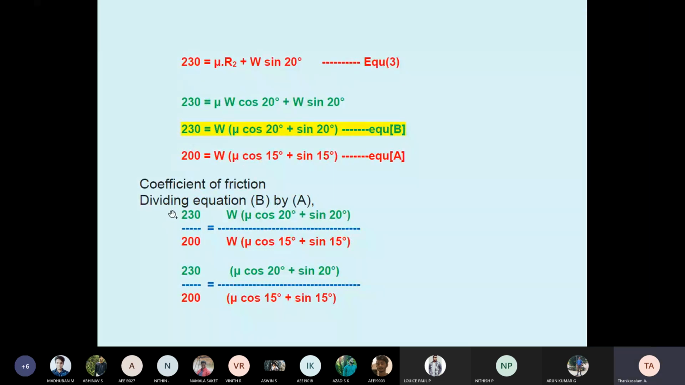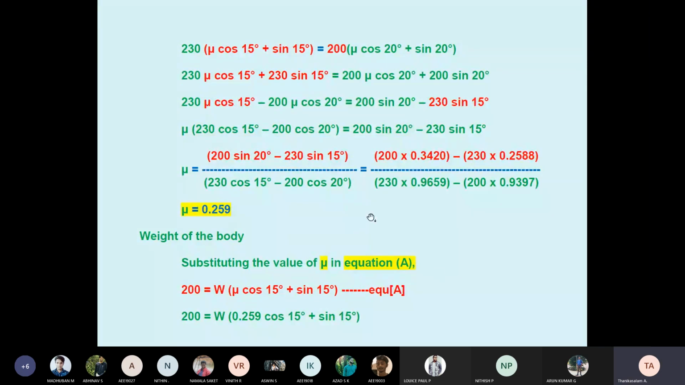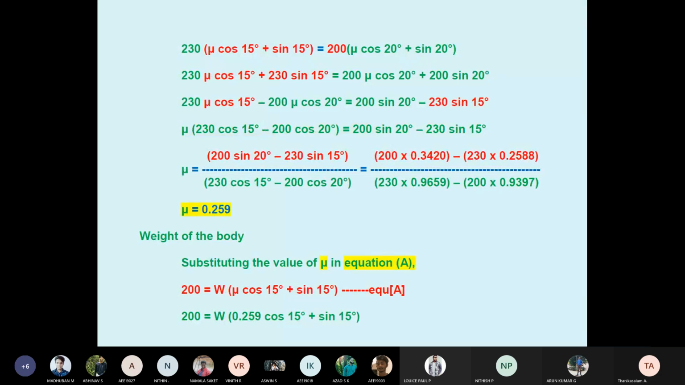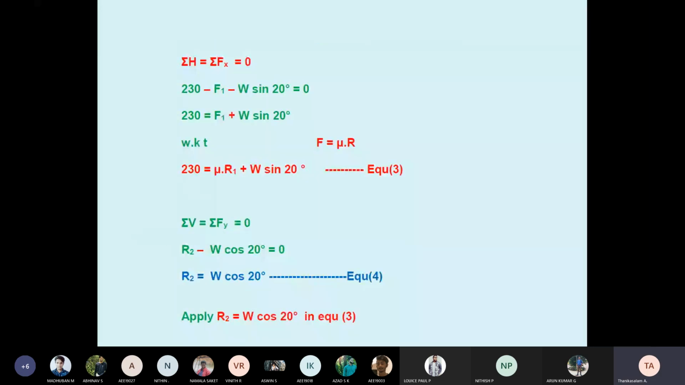So, equation B divided by A. Why B divided by A? Because 230 is the highest, that's why B divided by A. So W cancels, and after cross multiplication you will get 0.259 mu. Apply mu in any one equation and you will get W equal to 392.98. The solving steps are very simple, but first understand the problem.